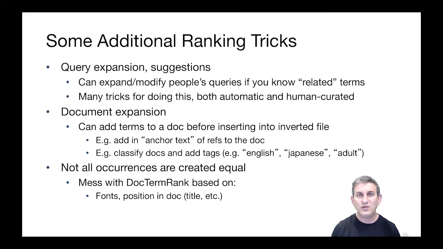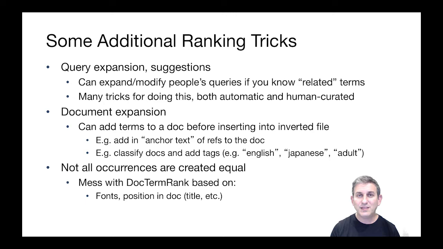So suppose you have posted a document on the web, and I have posted a link that says, this doc is super cool. The terms super cool may not appear in your document, but because they're in the anchor text of my document, we might add the words super cool to your document when we index it. In other words, under the word super and under the word cool, your document's ID will appear. So anchor text is often used in indexing web documents as a document expansion trick.